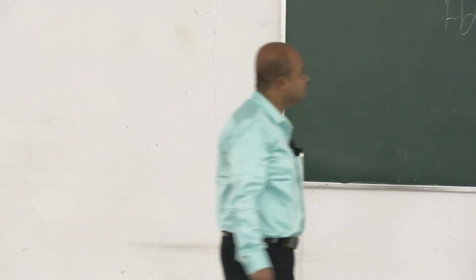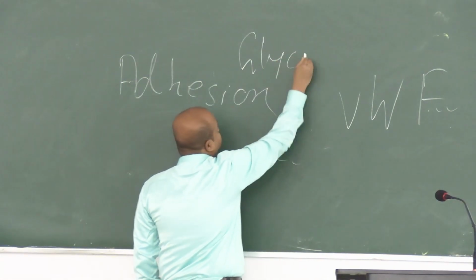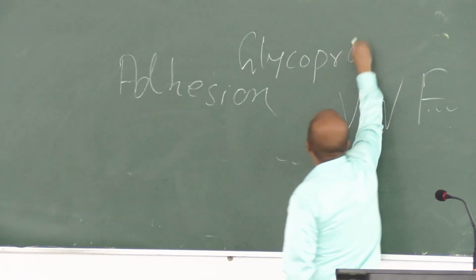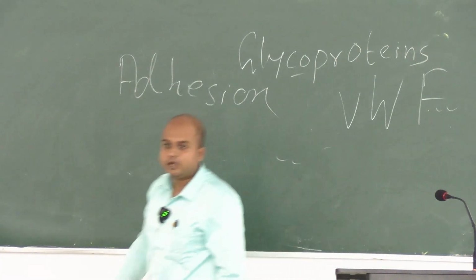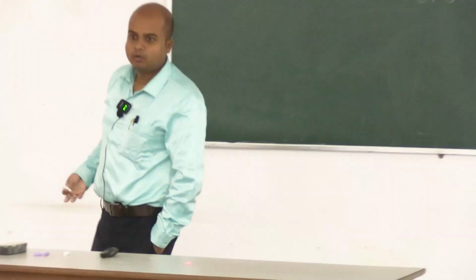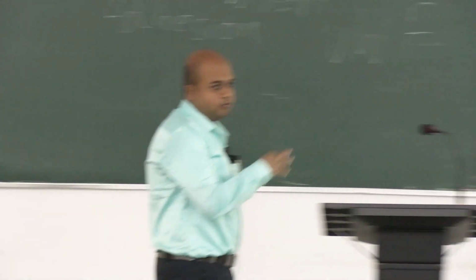These receptors are chemically glycoproteins, that means protein moieties attached to carbohydrates. So we will mention the names of some glycoproteins in platelet membranes.